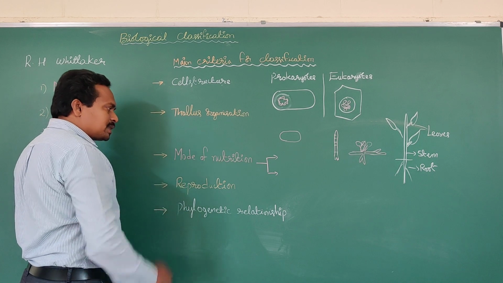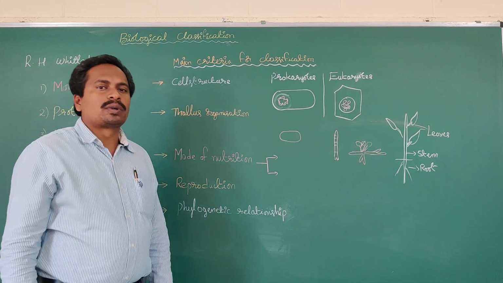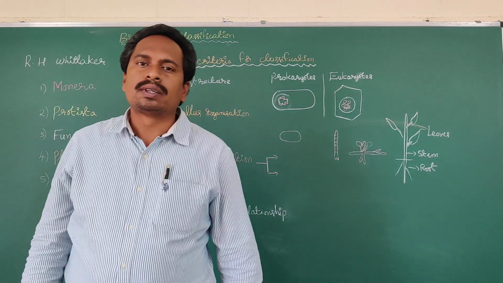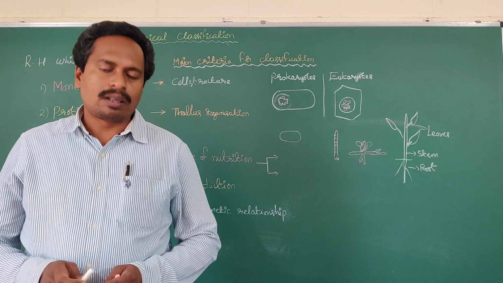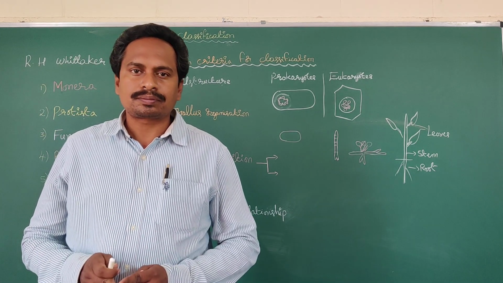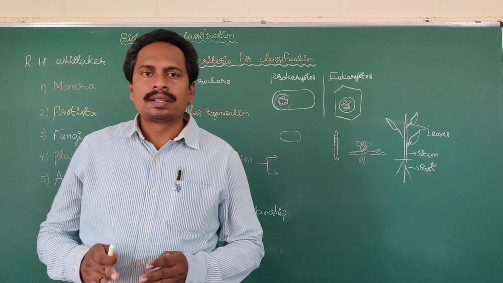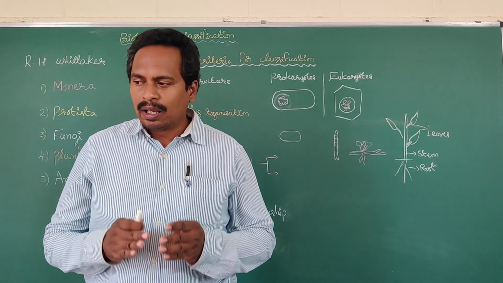Mode of reproduction also varies. Some organisms reproduce asexually, and some reproduce sexually. You have already learned about the different types of asexual reproduction. These are basic concepts, and we have already discussed the types of asexual reproduction.